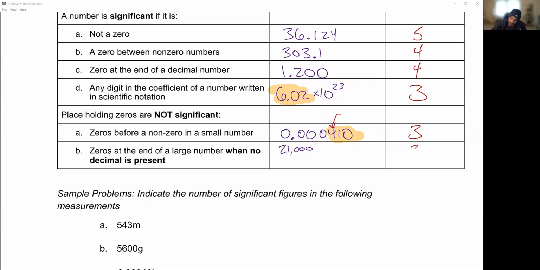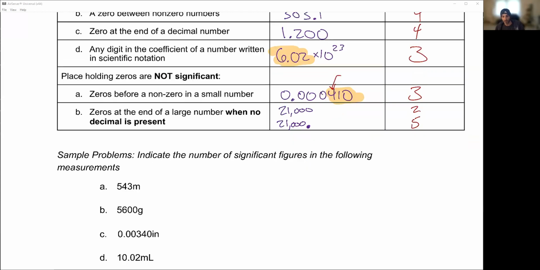So I would say that there are 2 significant figures there. But here's the rub. As soon as I add a decimal, that makes them all significant. So now there are 5. By adding that decimal, you're saying all of those zeros are important, and we have 5 significant figures now. It's a little bit weird, but it's how it goes.